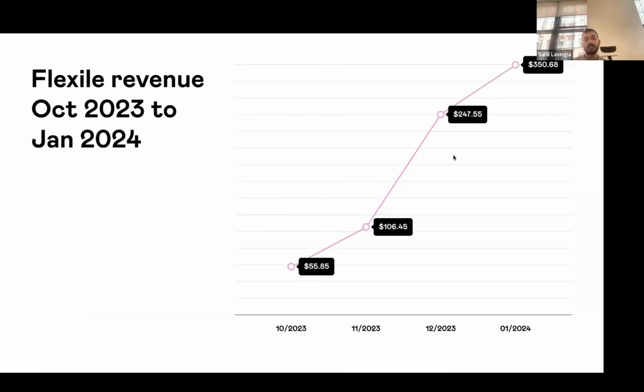Flexile numbers, I might even be more excited about, even though they're very small. Some people think there's a missing letter. Unfortunately not, there's just $350. There's no K, but good signs. We got our first customer, I believe, in August or something like that, and the last 3-4 months have started to see real traction. We have about a dozen companies now using Flexile, and so we're starting to see real usage.